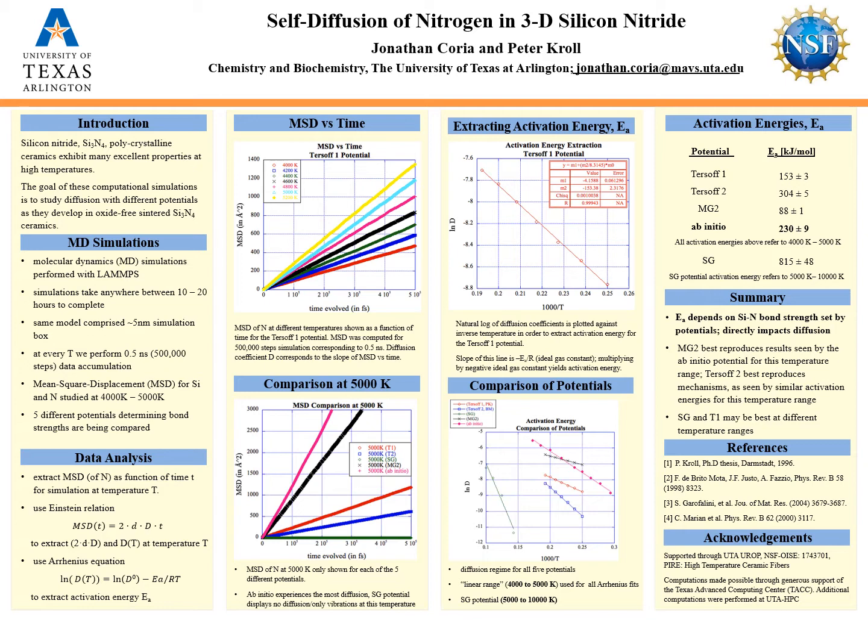However, if we were interested in the mechanisms of the atoms, then the Tersoff-2 potential would be best, as it yields the most similar activation energy to the ab initio. This is only true for the temperature range between 4000 and 5000 Kelvin though. If we were to go to lower temperatures like 2000 Kelvin, then it's likely that the Tersoff-1 potential would be best, since looking at the comparison graph, it seems the two would intersect at lower temperatures. However, this is simply a bold assumption, since it is not taking into account that these systems may not be melted at lower temperatures than the ones we see here.